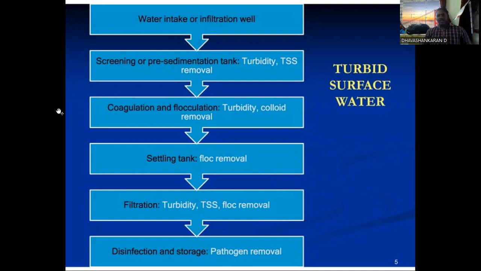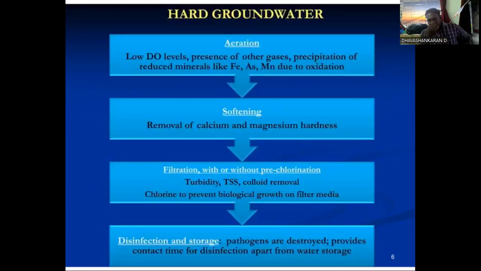By disinfection and storage, we remove all the pathogenic materials. So hard groundwater means there must be aeration, softening, filtration with or without pre-chlorination, then disinfection and storage. Low DO level, presence of other gases, precipitation of reduced minerals like iron, arsenic, magnesium due to the property of oxidation. Softening means removal of calcium and magnesium from the hardness.